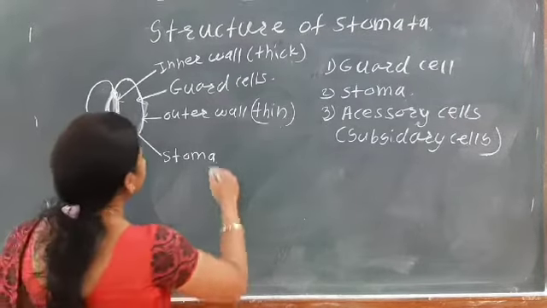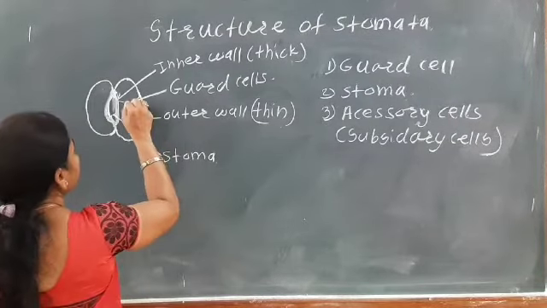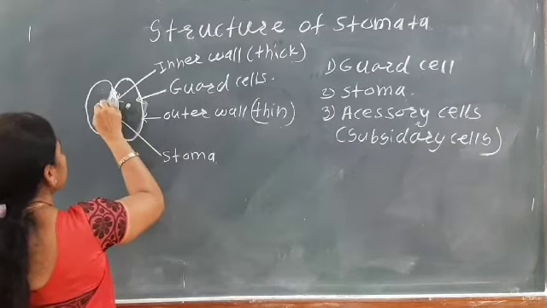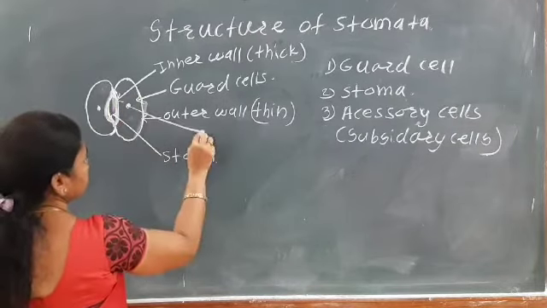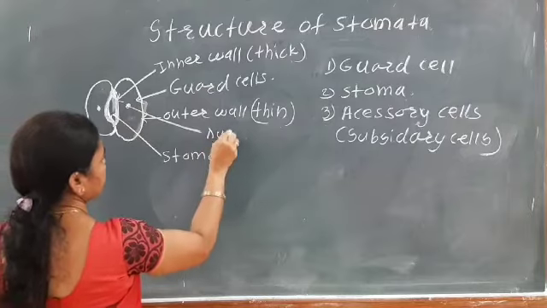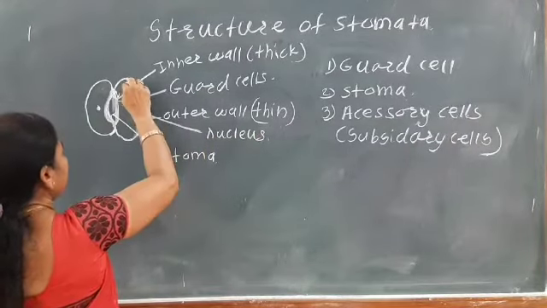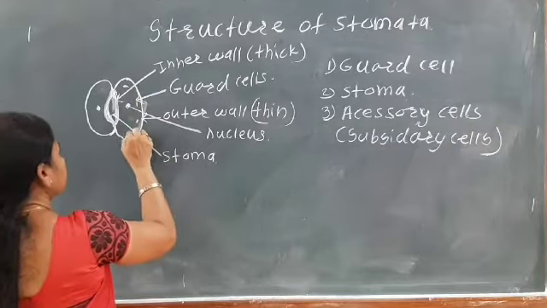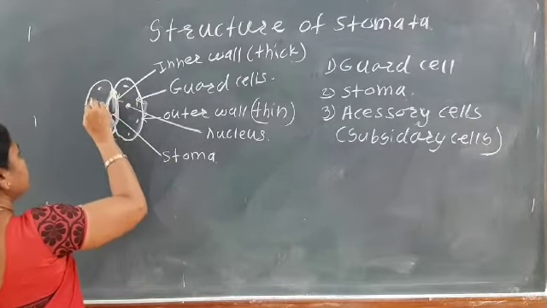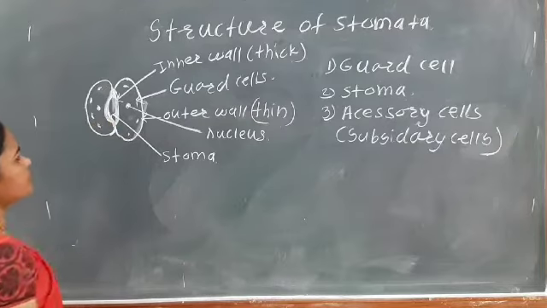Okay, so especially if we see the guard cells, these guard cells are mainly made up of the nucleus, and also the chloroplast is present. In the guard cells, the chloroplast is also present.